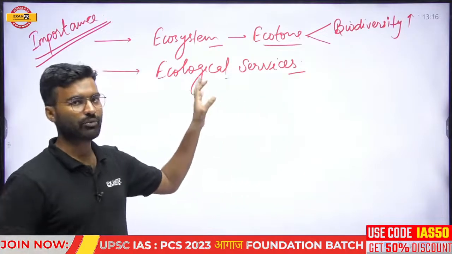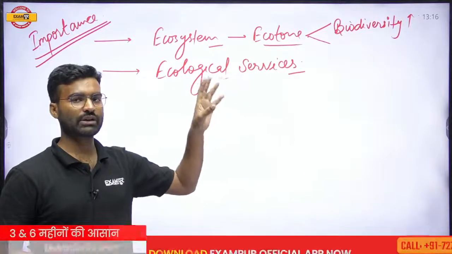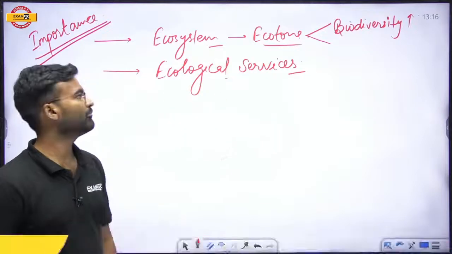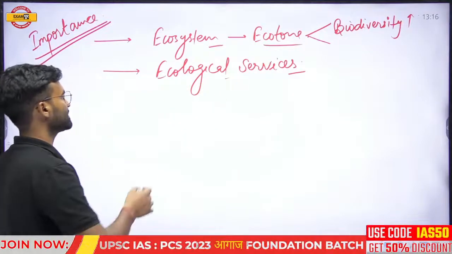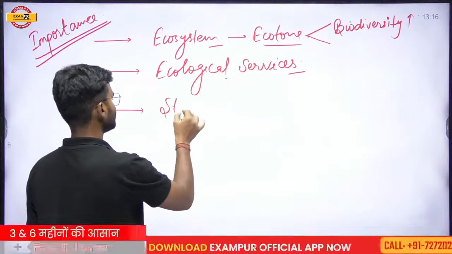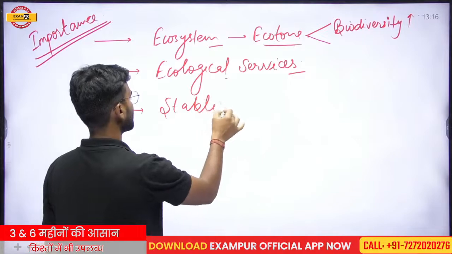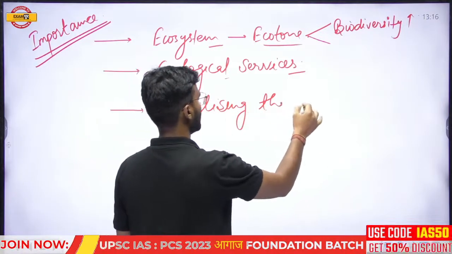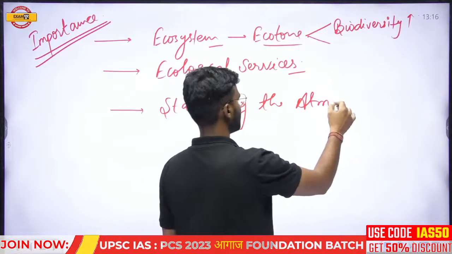Keoladeo Ghana region and Chilka lake are examples of wetlands. So wetlands are important. Wetlands provide a lot of ecological services, and that is why they have importance. The ecological services also help in stabilizing atmospheric gases.